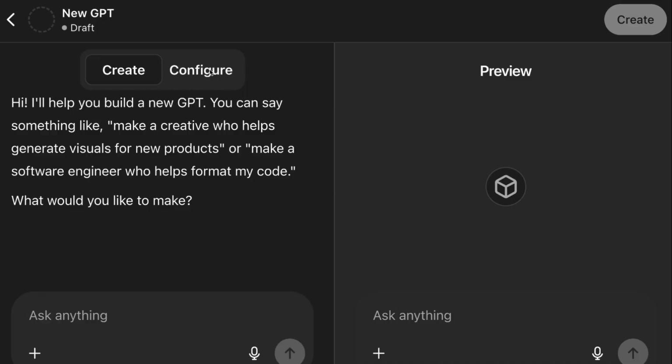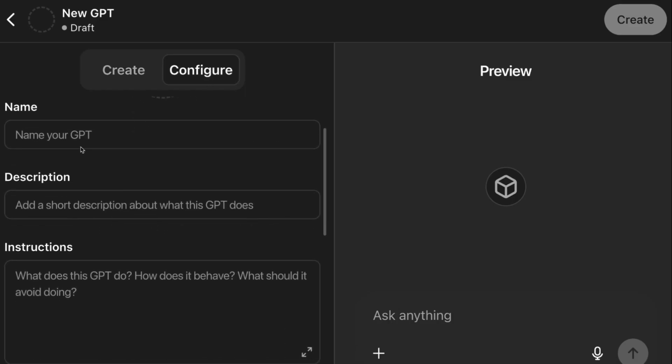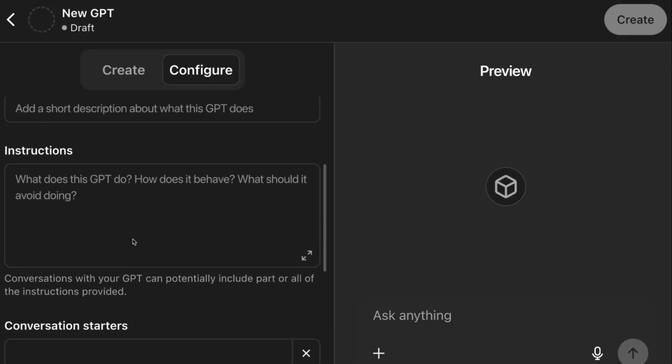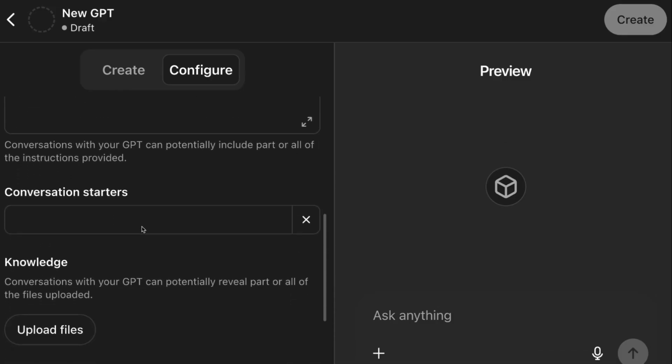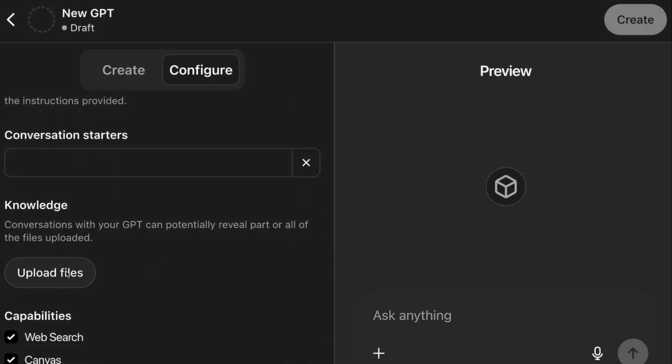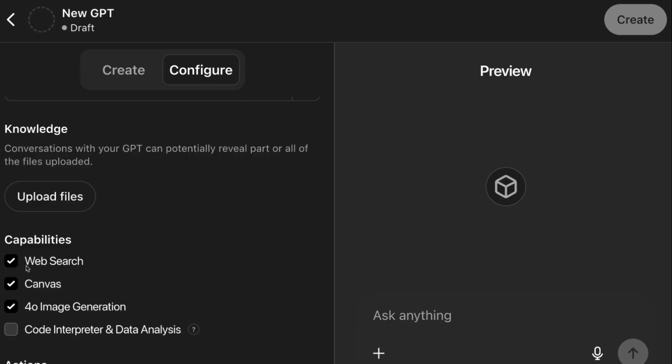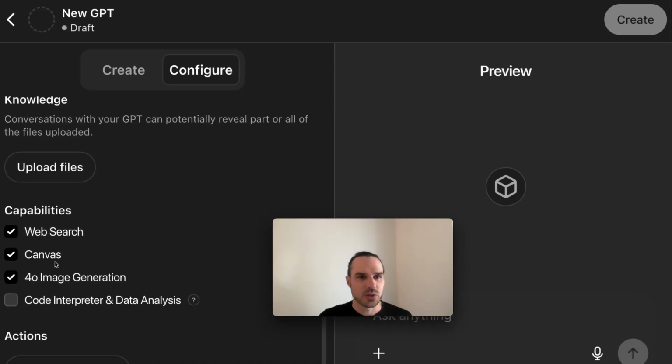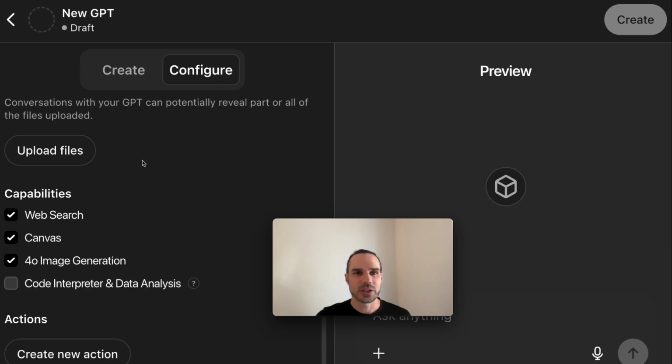But what I like to do is I like to configure manually. So we're going to need a name, a description, and instructions, as well as conversation starters. And then right here is where we're going to upload all the files. You can choose if you want it access to the web or not. And you can choose if you want it to be able to create images and access Canvas, which is like the side pop out for coding. And over here, it'll preview with what you want.